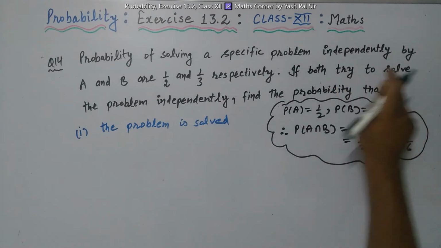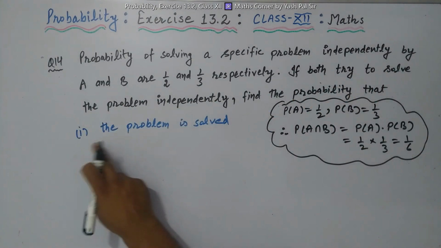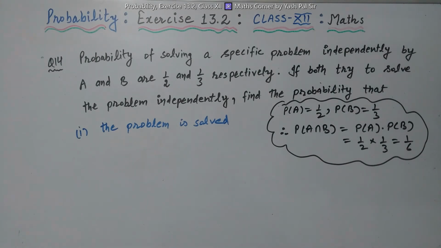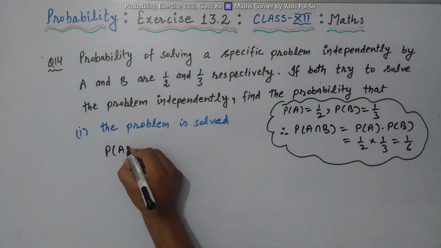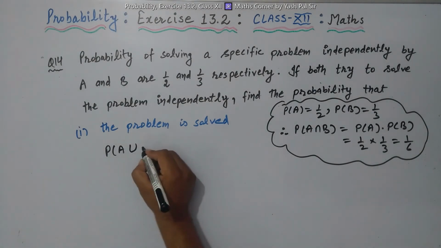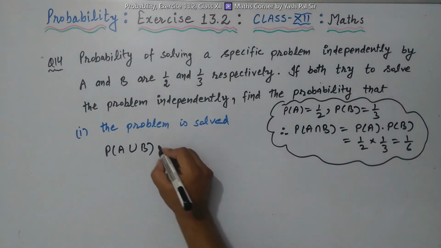If both try to solve the problem independently, find the probability that, first part, the problem is solved. It means either A solves the problem, or B solves the problem, that is union. We apply the rule. What is the rule?